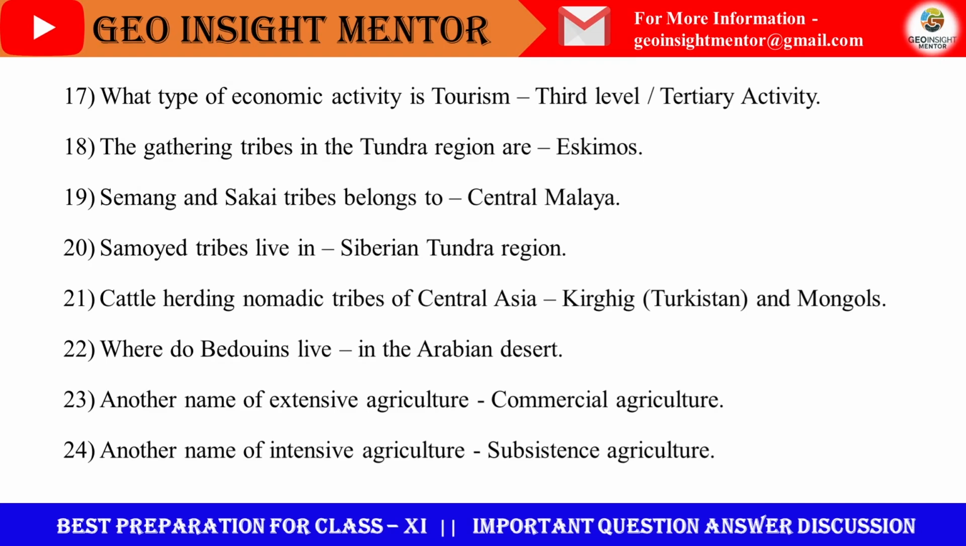The gathering tribes in the Tundra region are called the Eskimo. Semang and Sakai tribes belong to Central Malaya. Samoyed tribes live in the Siberian Tundra region. Cattle herding nomadic tribes of Central Asia are called Kyrgyz. They live in Turkestan, and another one is Mongols. Kyrgyz and Mongols.